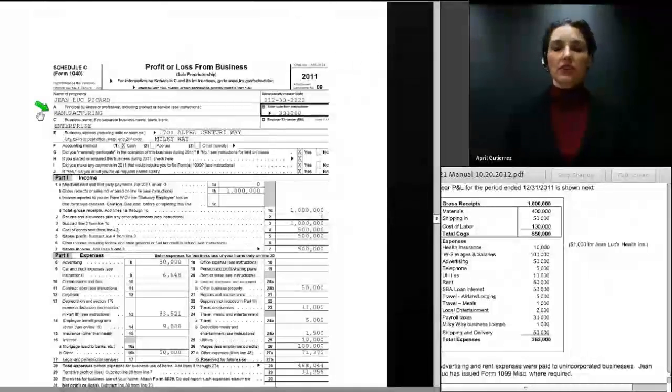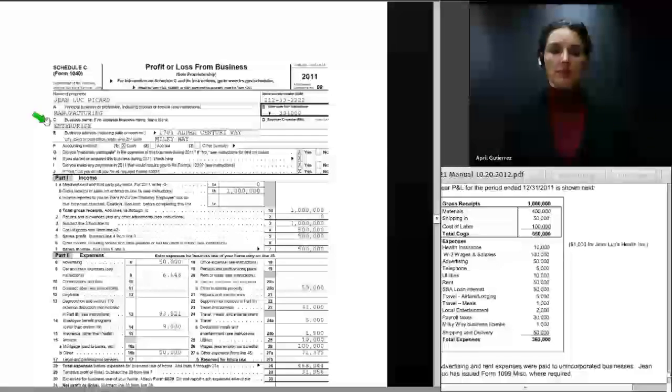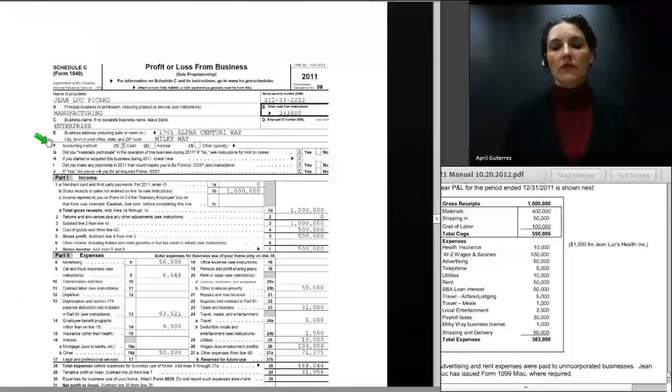And here we have Jean-Luc's Schedule C up on the screen. We can see that we've entered a business code from the instructions of 333000. The business activity is manufacturing. The business name is enterprise. We've entered the business address. Then for item F, we have checked the cash method of accounting. For item G, did Jean-Luc materially participate? He most certainly did, so we check the yes box.